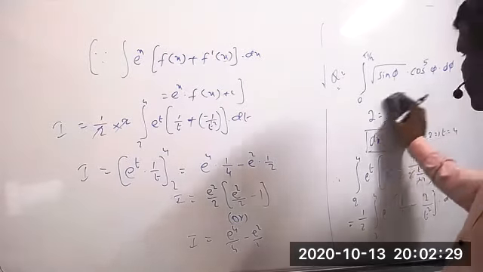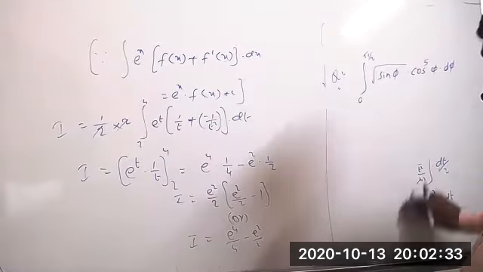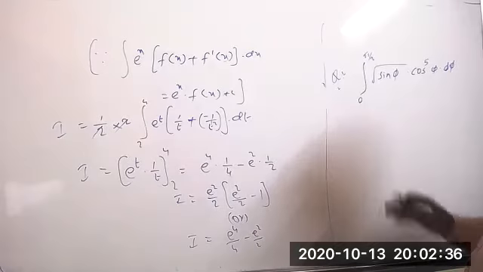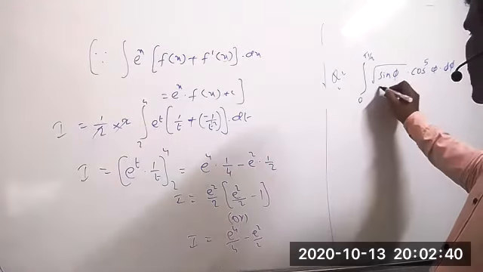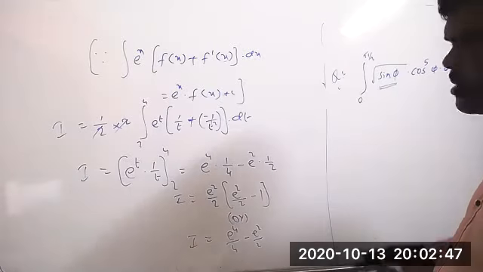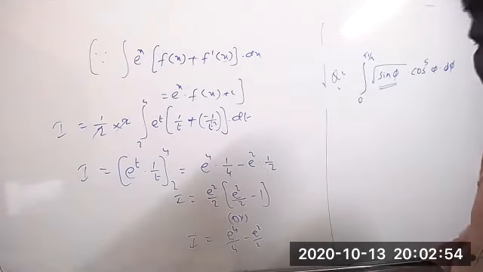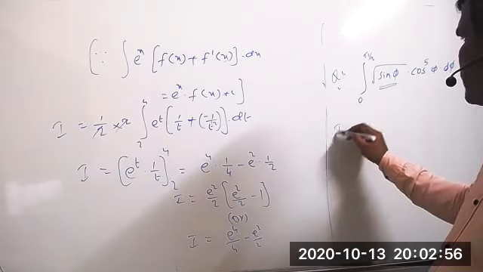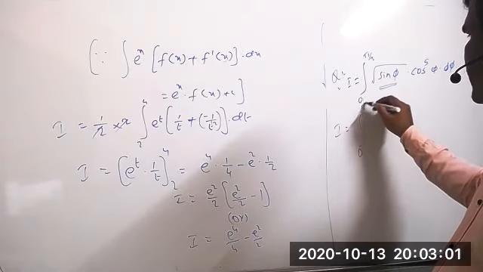How to calculate this? Here also we compulsorily have to take a substitution. Suppose you take sine phi equal to t, then differentiation of sine phi gives cos phi, so maybe one of the cos values will cancel. Understood now? The remaining we also have to change, but changing also we will get it. So what we have to do: I equals integration of 0 to pi by 2.